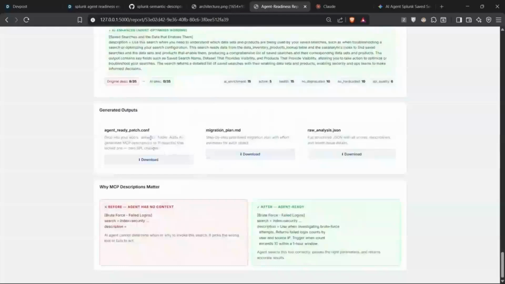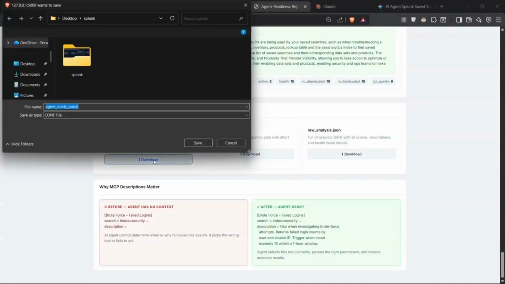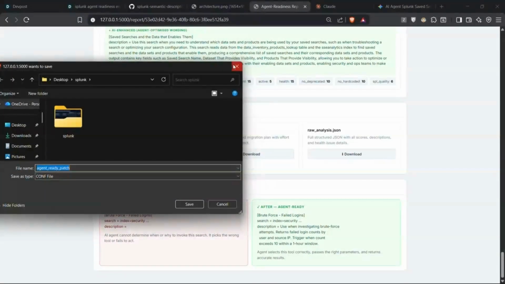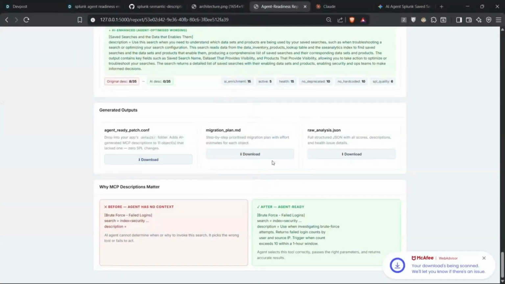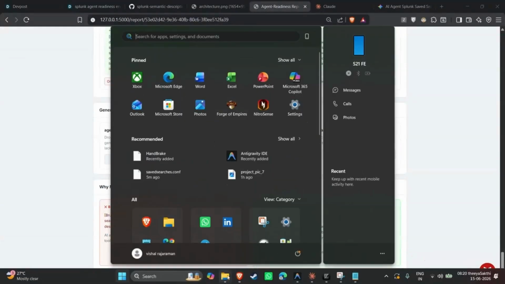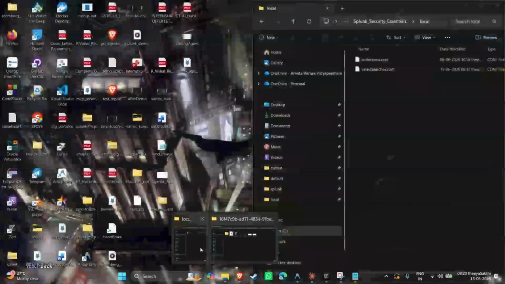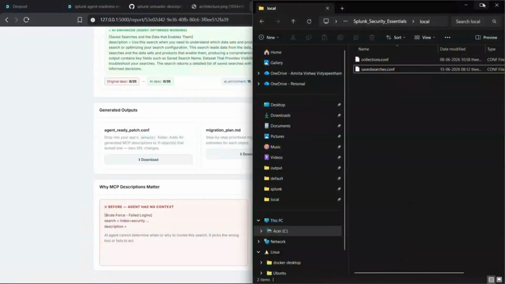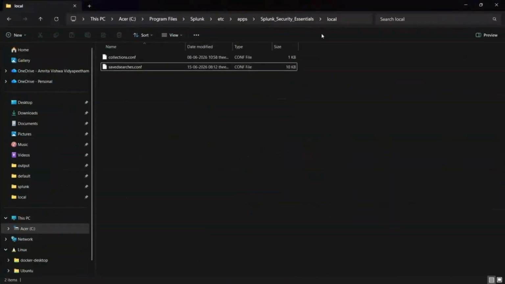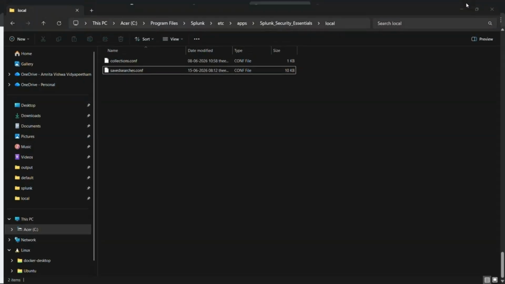The output of our tool is a .conf configuration file. This configuration file consists of all the semantic descriptions generated for all the saved searches. What we have to do is download this configuration file and paste it in the local directory of our app, and rename it as savedsearches.conf to override the existing configuration.